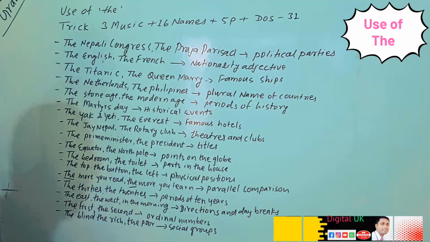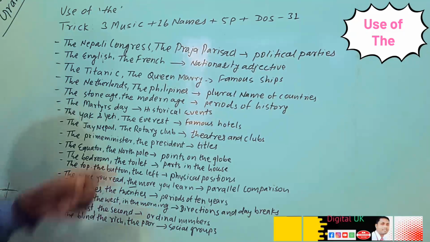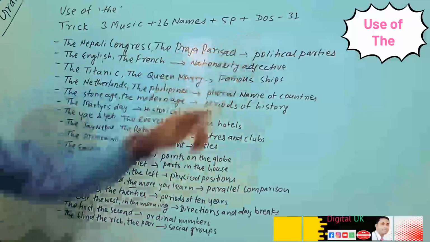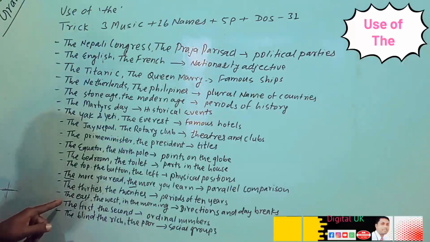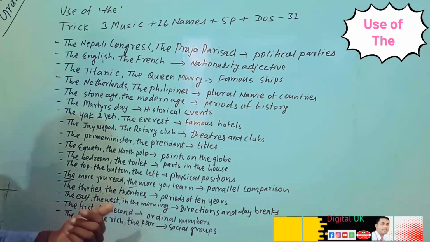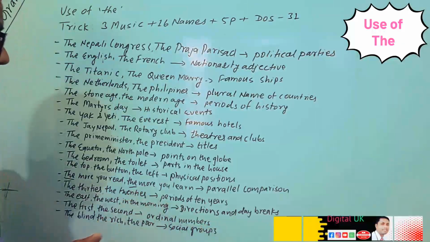So what can we say? Before a period of 10 years we can use the. So here 5P came. After that, what does D indicate? Just see here in the examples: the east, the west, in the morning, in the afternoon. So what are they? They are names of direction and day breaks. So before direction and day breaks we can use the.